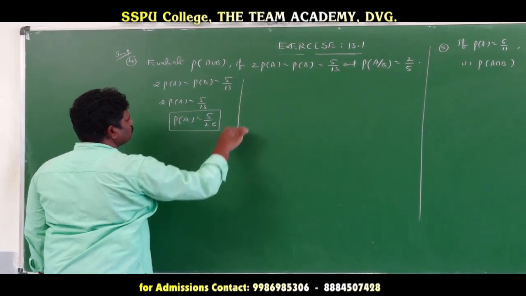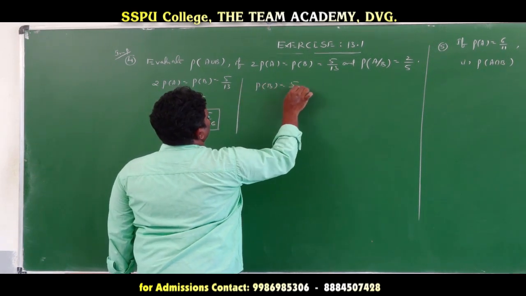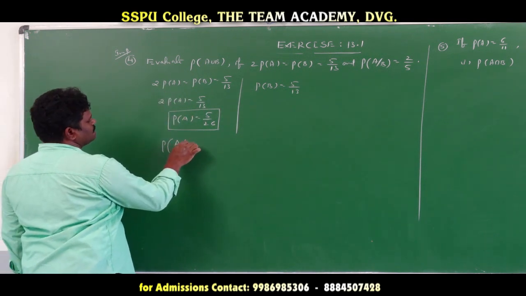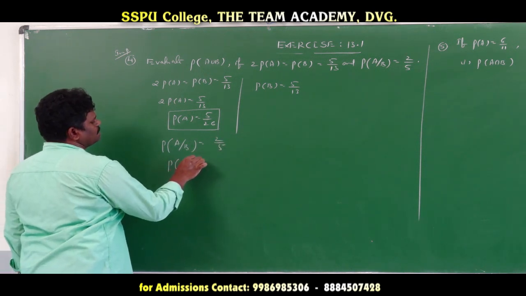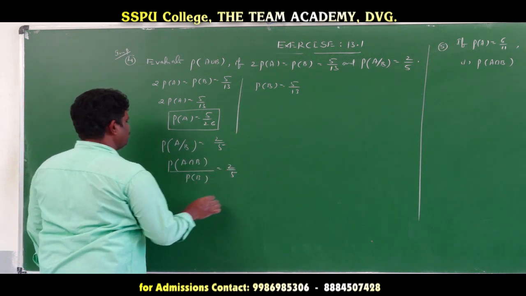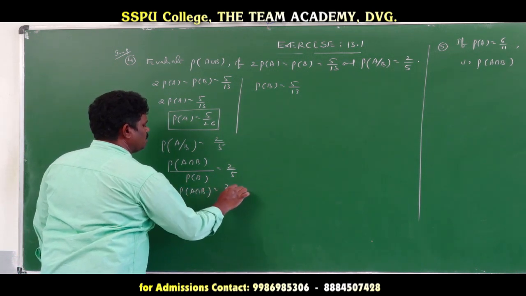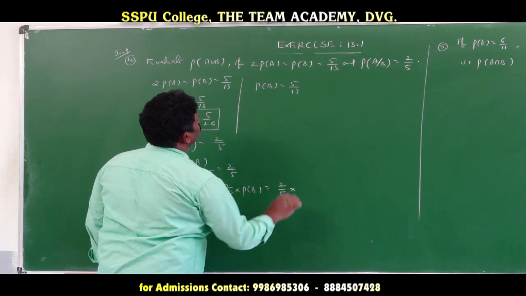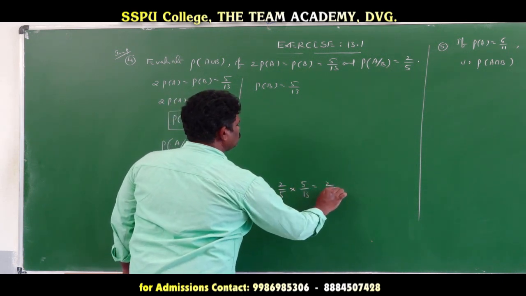Next value, what we get? Probability of B is equal to 5 by 13. Now here, probability of A given B is equal to 2 by 5. Then probability of A intersection B by probability of B is equal to 2 by 5. Then probability of A intersection B is equal to 2 by 5 into probability of B, that is 2 by 5 into 5 by 13. That is equal to 2 by 13.